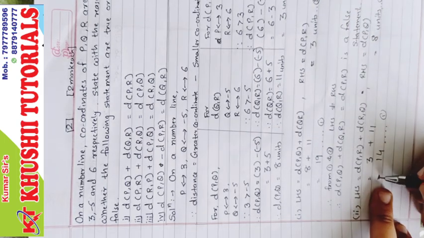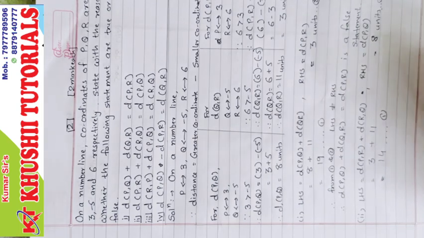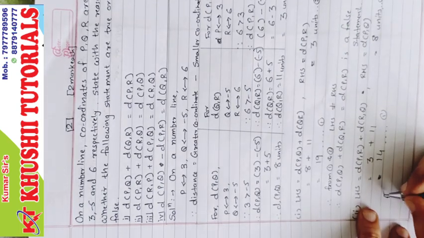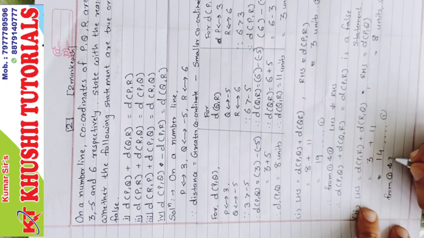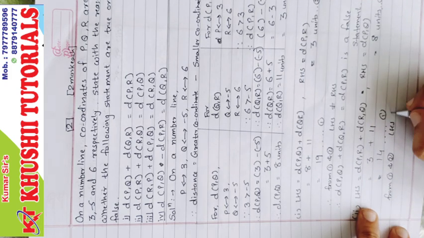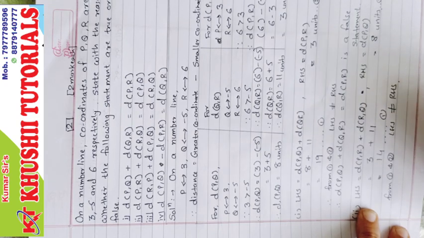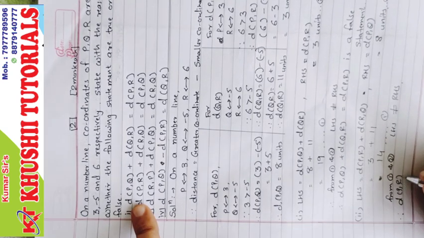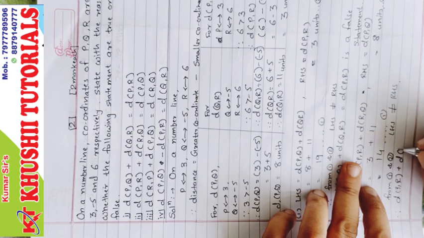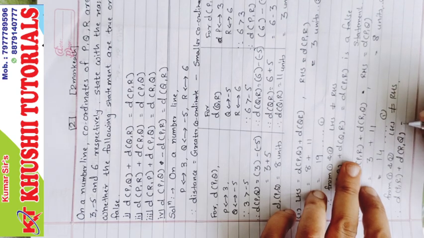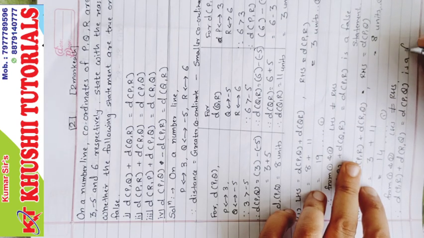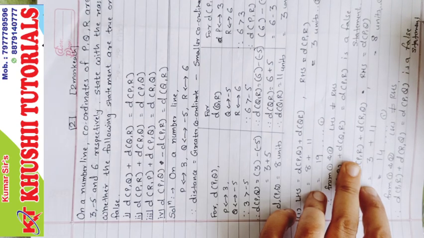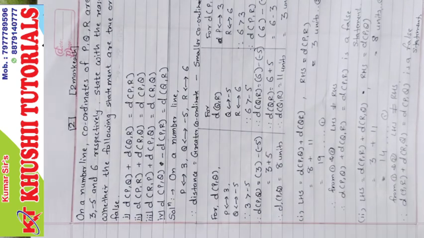Now again, do you think 14 is equal to 8? Definitely not. From 1 and 2, LHS is not equal to RHS. Therefore, the statement that distance P comma R plus distance R comma Q equals distance P comma Q is a false statement. This is for 2. Now third and fourth.